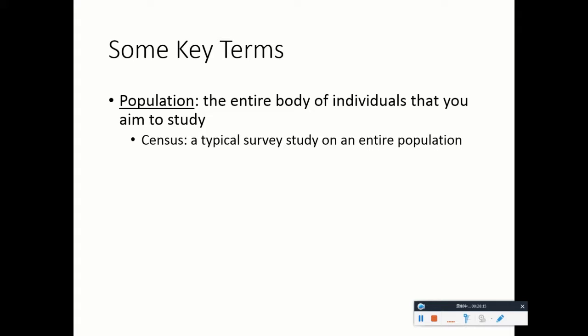But if your goal is to find out what Honolulu citizens think about legalizing marijuana use, then your population will become Honolulu citizens. See, the population would differ depending on the specific goals of your survey. So it's not a constant, it's a variable in itself.